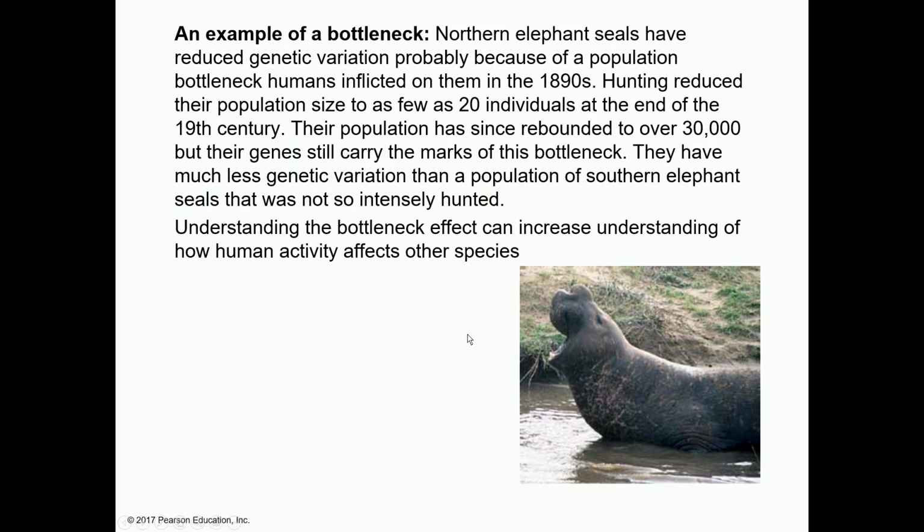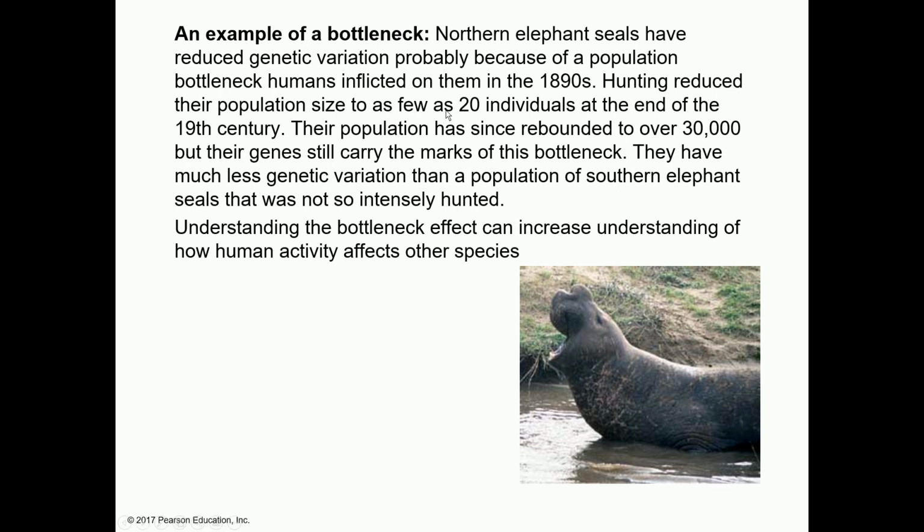Here is an example of the bottleneck effect: northern elephant seals. Because of hunting, a lot of these seals died, and the population size was reduced to only 20. Now when the hunting is taking place, there's no specific criteria, so some of the seals die.